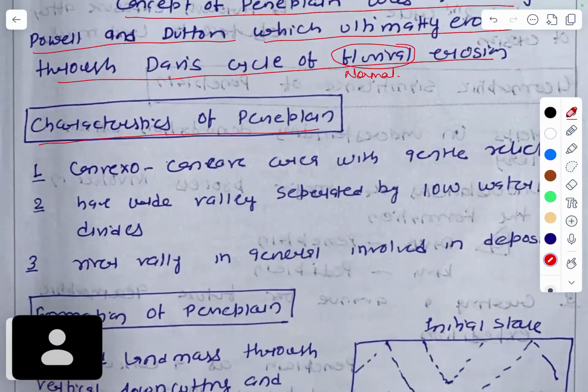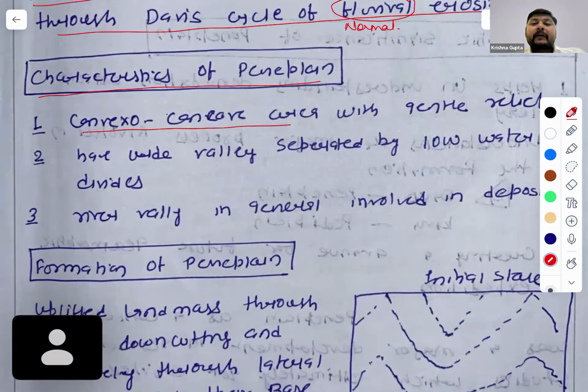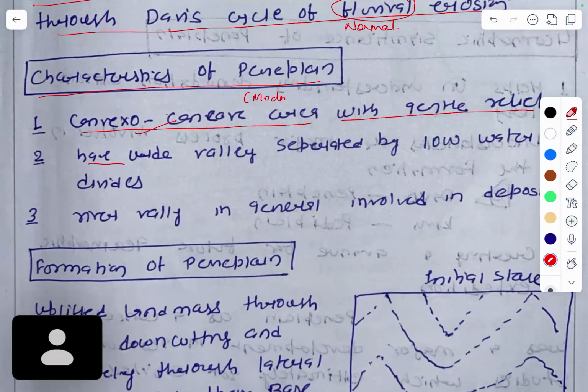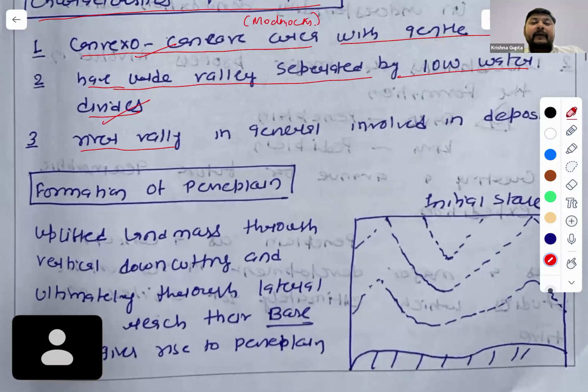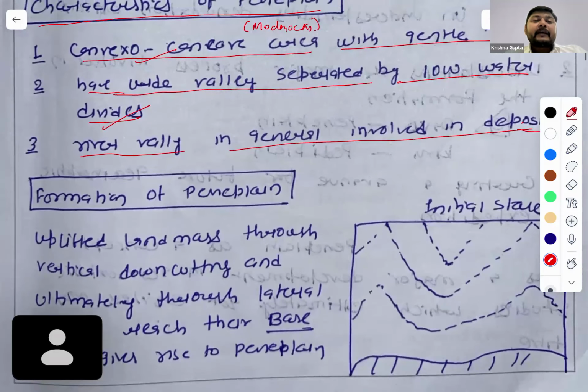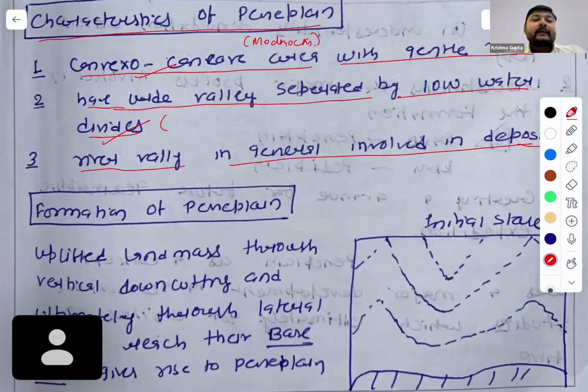The characteristics of peneplain: it is a convex or concave area with gentle relief. We can also add monadnocks here, in the same area. Monadnocks have wide valleys separated by low water divides. Very good. River valleys in general involve deposition.